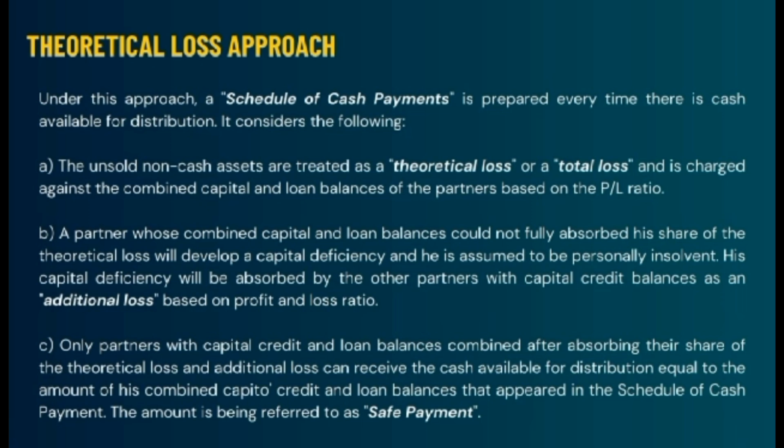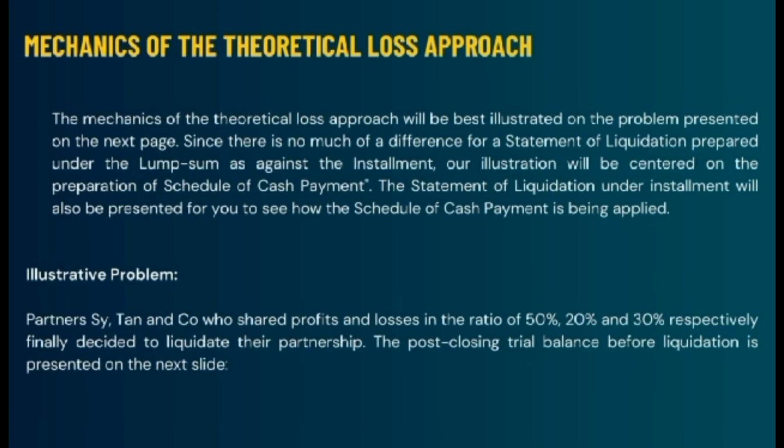Letter C, only partners with capital credit and loan balances combined, after absorbing their share of the theoretical loss and additional loss, can receive the cash available for distribution equal to the amount of the combined capital credit and loan balances that appear in the schedule of cash payment. The amount is referred to as a safe payment. Mechanics of the theoretical loss approach.